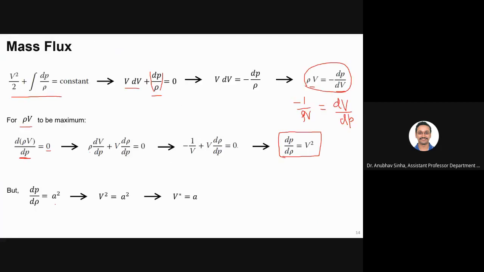Or I can say that for this critical condition where p is equal to p star, v star is equal to a. V star has become equal to the speed of sound. This is what we have derived for rho v to be maximum. So I want this to be maximum. For that, I have differentiated and obtained that for your mass flux to be maximum, I need to have v star equal to a.